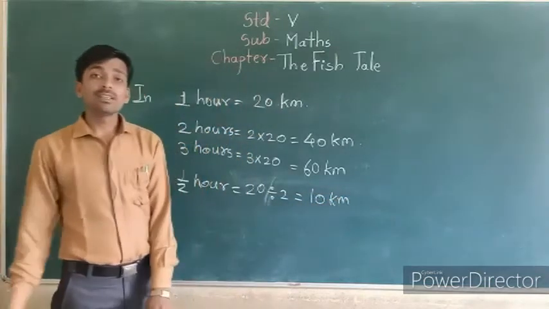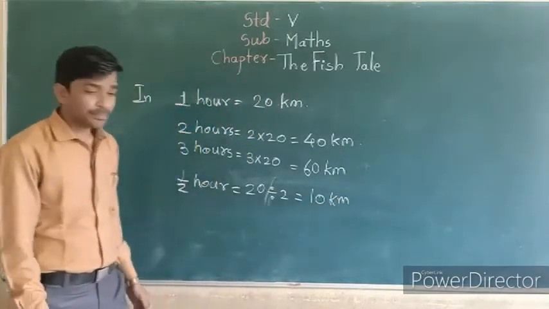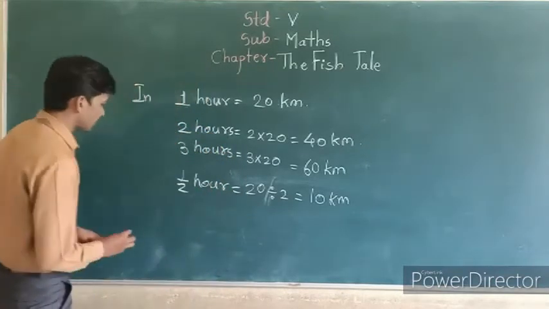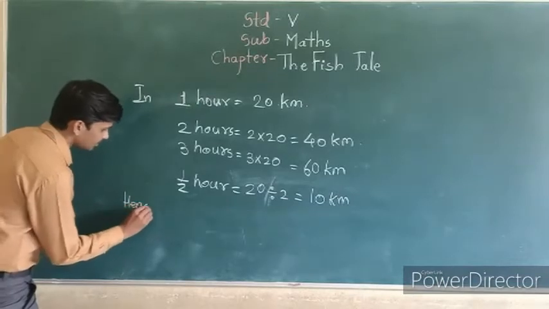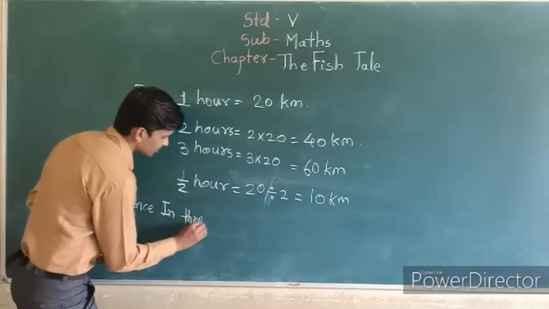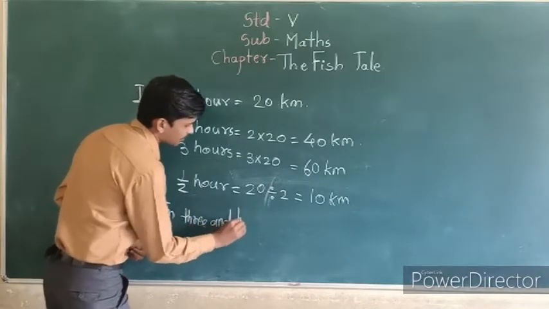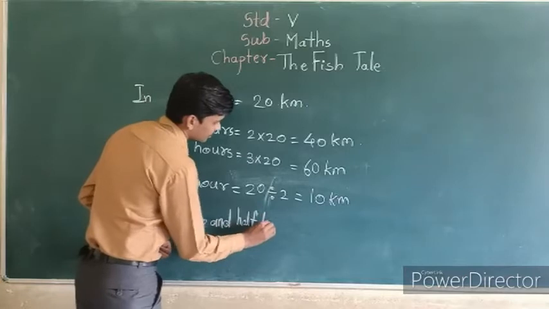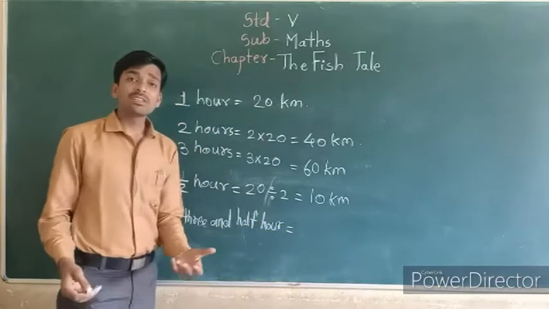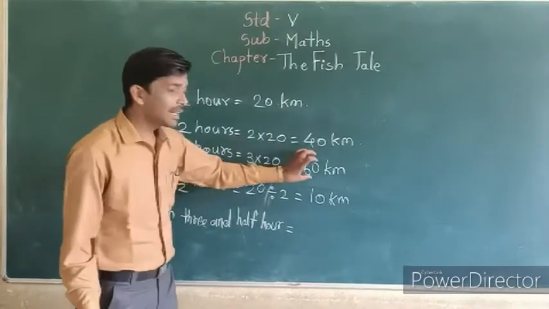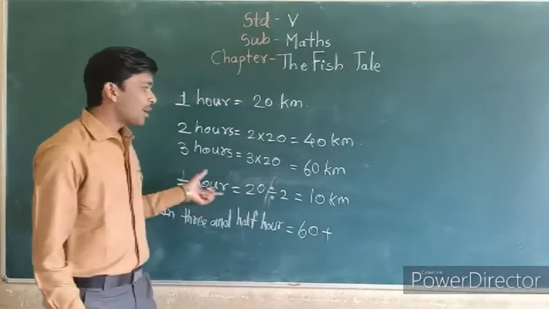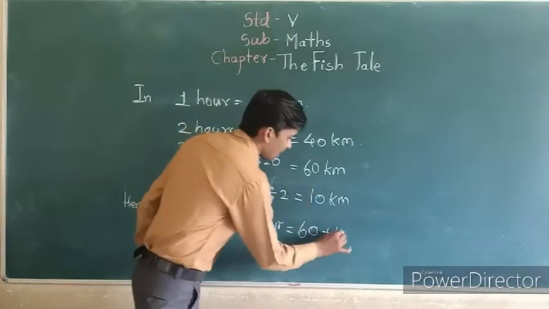Half of 20 means 10 kilometers. So see, they can ask for 3.5 hours. Hence, in 3.5 hours, how much distance can they travel? See, in 3 hours they can travel 60 kilometers. So I will write here 60, plus in half an hour they can travel 10 kilometers. So I will write here 10.